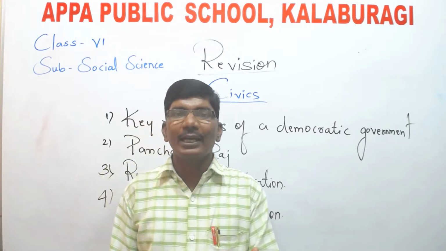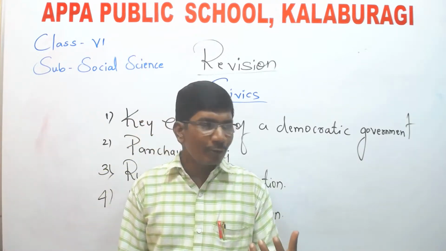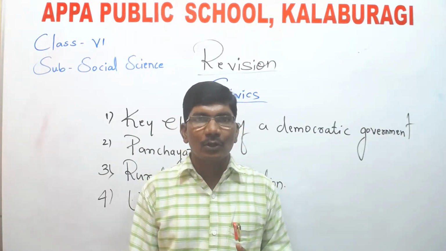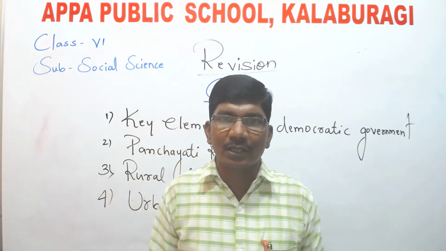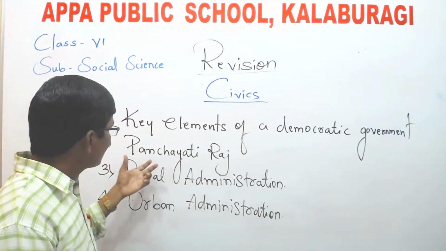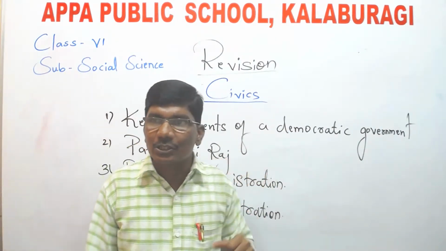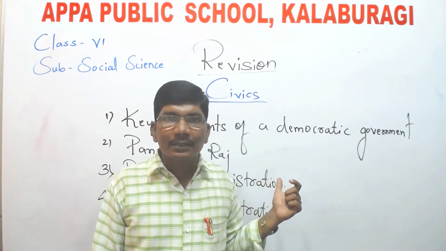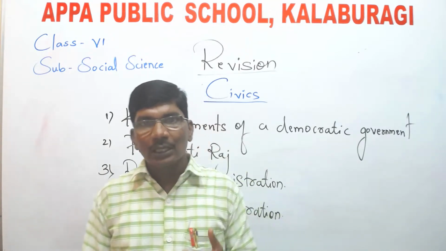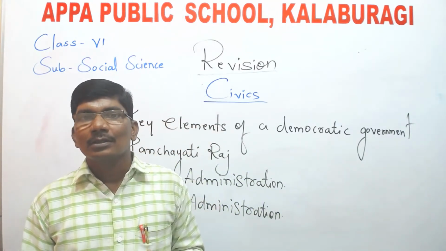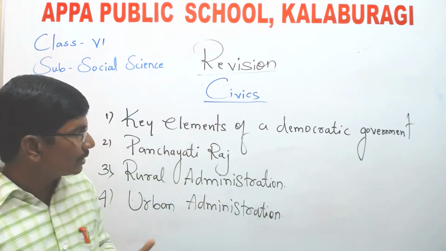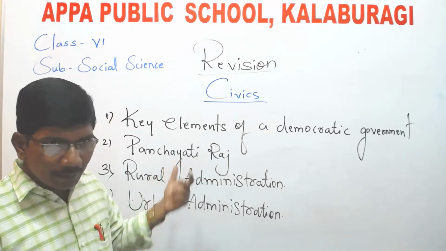For what purpose do we need a government? Why are we choosing political leaders, our representatives? What are the works of representatives? So many things we have studied in this chapter. Next, Panchayati Raj. In this chapter, you have studied about the 3 levels of the government: local level government, district level government, state level government. So these are the 3 levels of the government you have studied in this chapter.